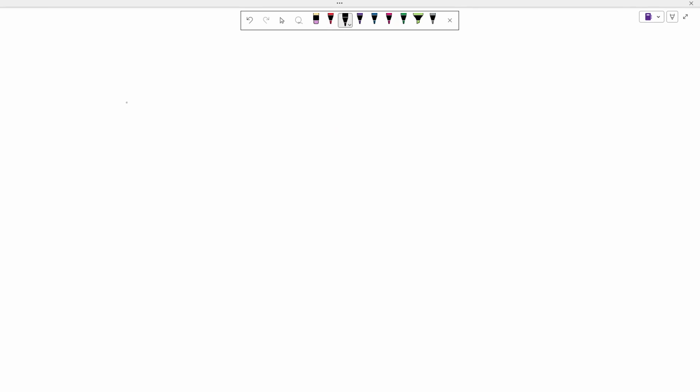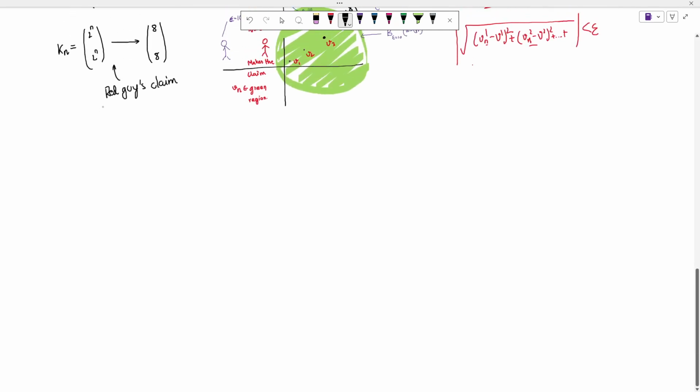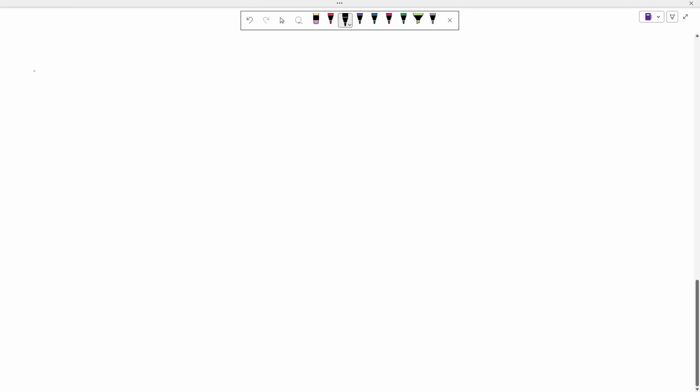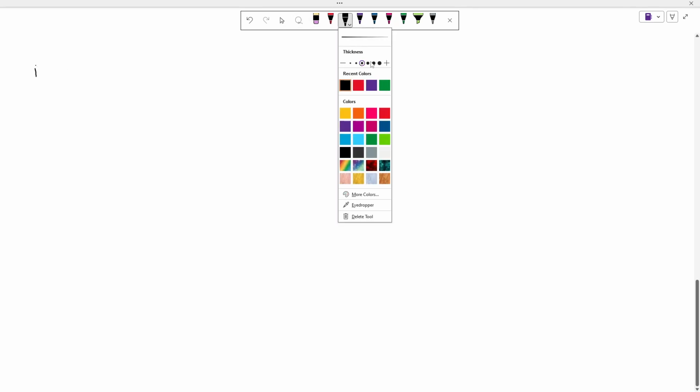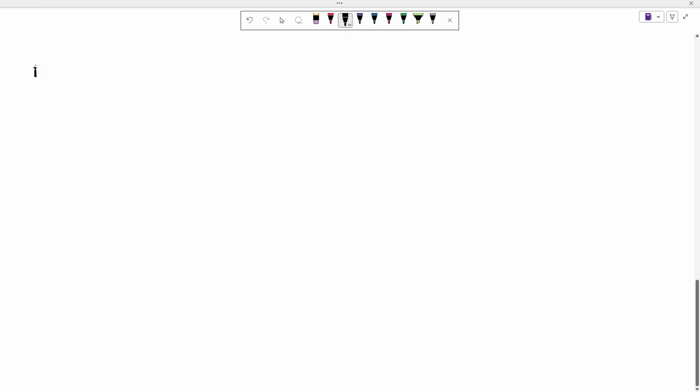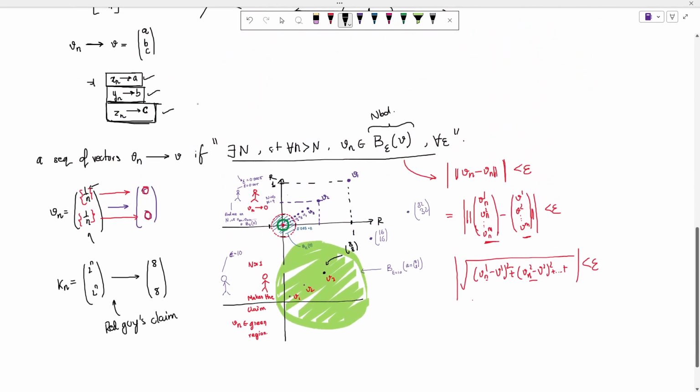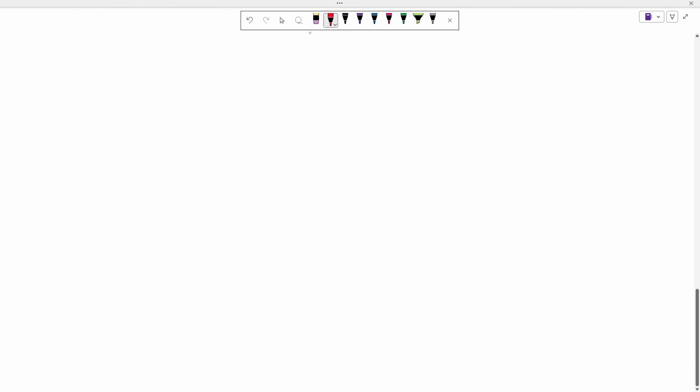Continuity. Okay, so a notational thing: if an converges to a, then this is equivalent to saying that the limit as n tends to infinity of an equals a. Same thing, different ways of writing the same thing. So now let's talk about continuity.